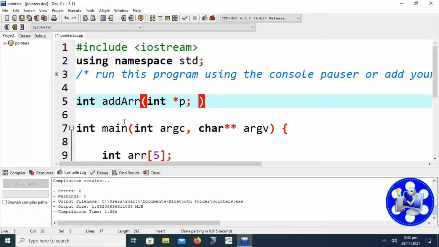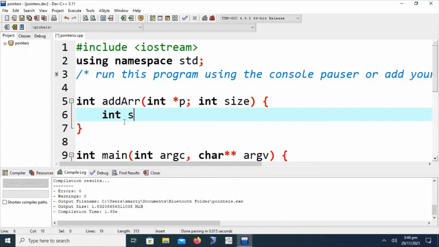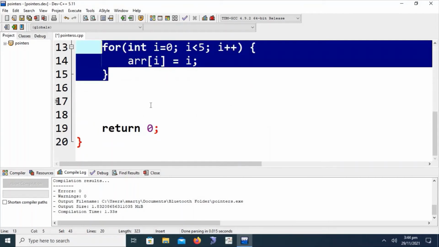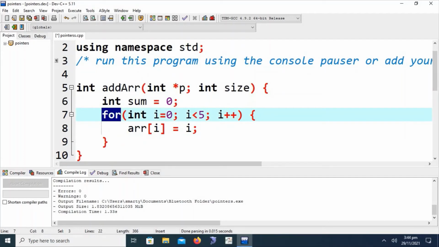We are specifying here a pointer that will hold the memory location or address of the array name, for sorting out or summing up the array elements or accessing the array elements. Here we are going to get the size of the array that will be provided by the function call. Here we are declaring sum is equal to 0. The same for loop we require here in the addArray function.